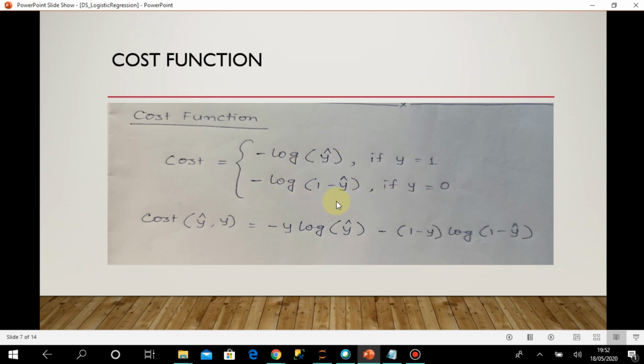So that's how this cost is calculated, and if you generalize these two values, I can come to this equation, cost of y hat comma y, where y hat is the predicted outcome and y is the actual outcome. If you replace the value of y with 1, you will see that the cost comes as this, and when we replace the value of y with 0 in this equation, then you will come to this. You can try this on your own, and you can find that these two values come from this general equation.